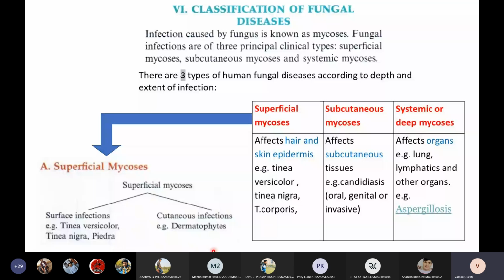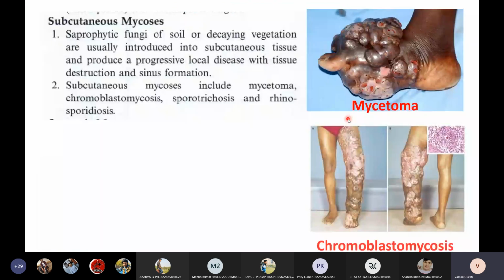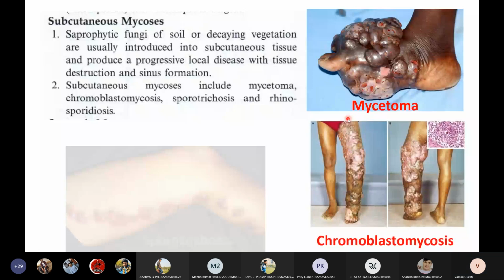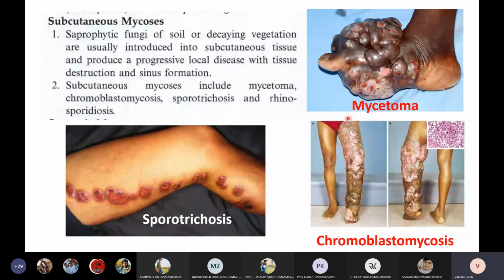Then we have subcutaneous mycosis, which are of four types: mycetoma, chromoblastomycosis, sporotrichosis, and rhinosporidiosis. Then the third type of fungal diseases is systemic mycosis. Systemic mycosis means they will cause infection.